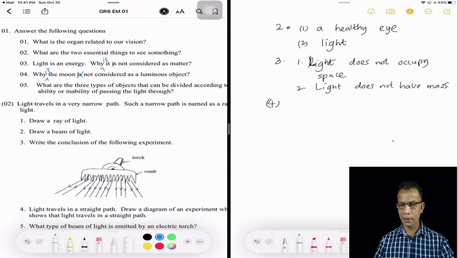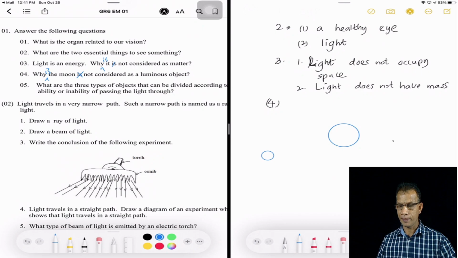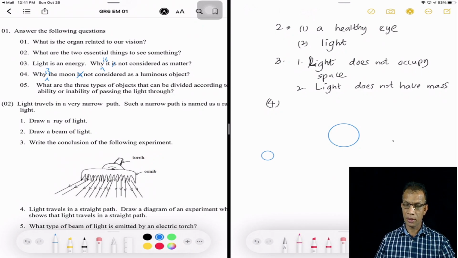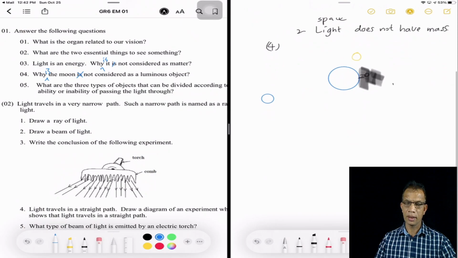Now let's see what happened here. This is the Earth, and this is the Sun. The Sun is far away in the universe. Then the moon is in the sky. The moon is in the sky, and the observer is here, and the observer gets the dark time because you can't see the sunlight.